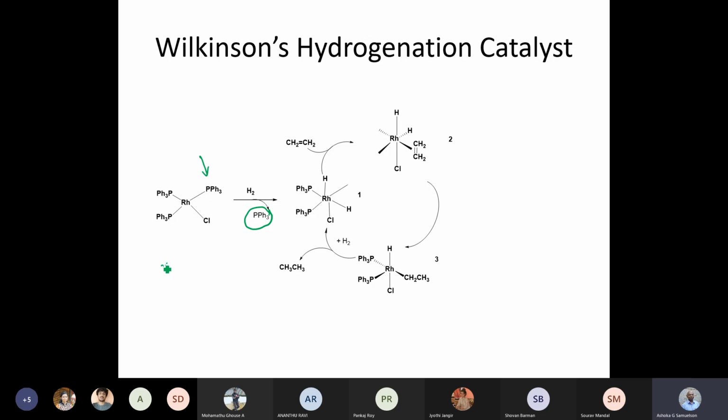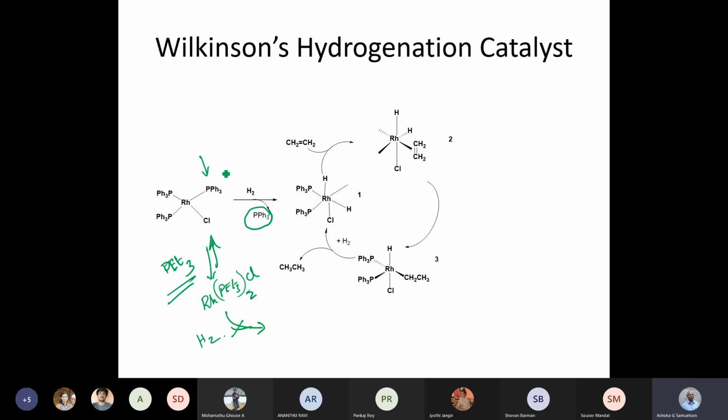If you make it PEt3, the reaction will not work, because the phosphorus-rhodium bond becomes so stable that the equilibrium with the catalytically active species is not going to be possible. So activation of dihydrogen does not take place.